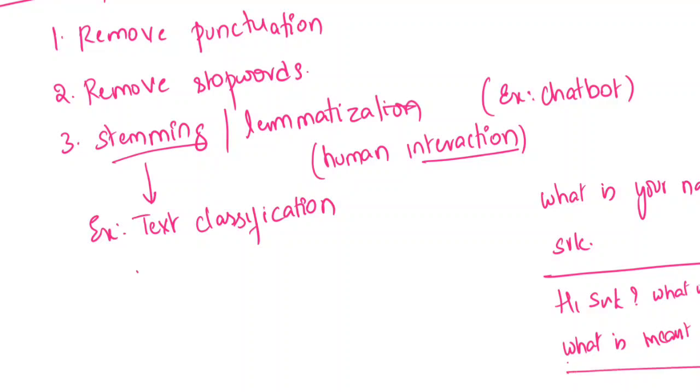That answer, whatever it gives me, I have to understand. For example, it has given me text mine. Each word was removed, the stop words and everything, and it gives only the words with respect to text mining. Instead of mining, it has given me mine, or min, something like this. I will not understand. So whenever there is human interaction, we have to go with lemmatization, for example a chatbot. Whenever there is text classification, we can go with stemming. So these are the applications.